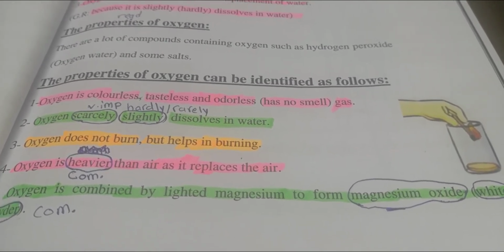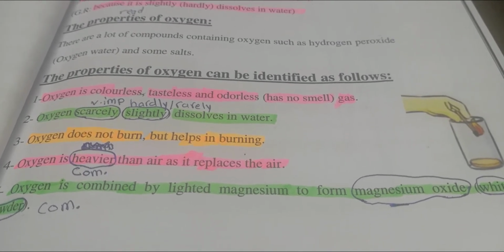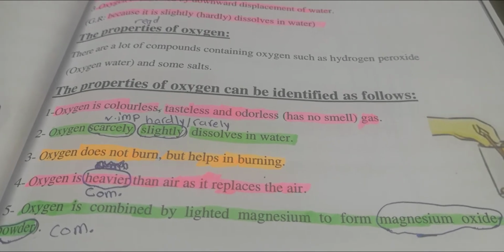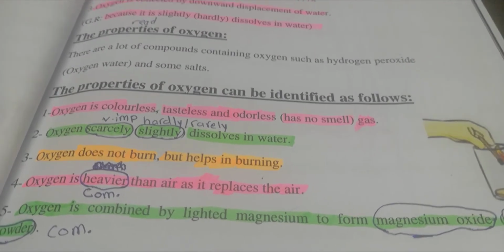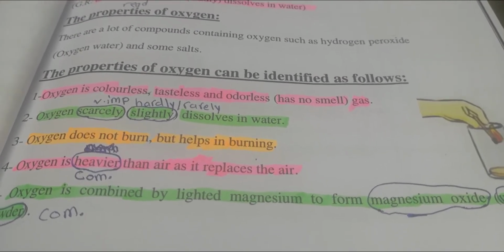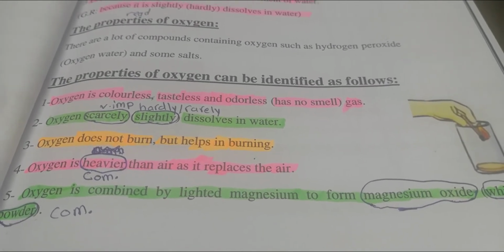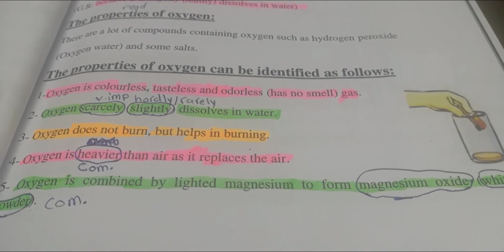It has no color, so we can't see it. It has no taste, and it has no smell. Number two, oxygen scarcely or slightly or hardly dissolves in water. It doesn't dissolve in water, and that's why we are collecting it after preparation by downward displacement of water.